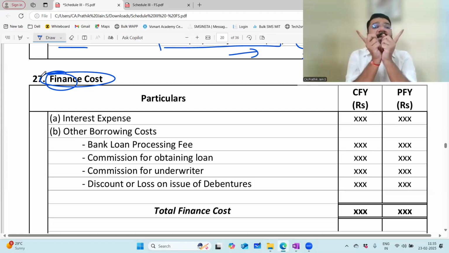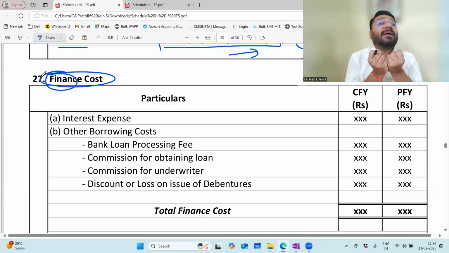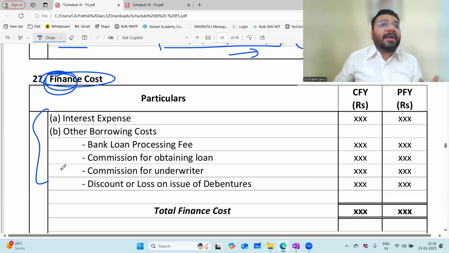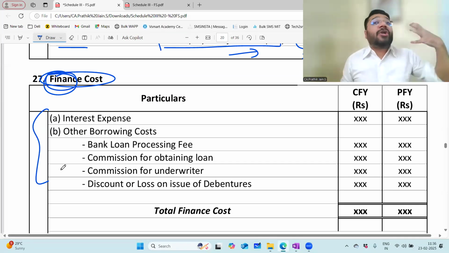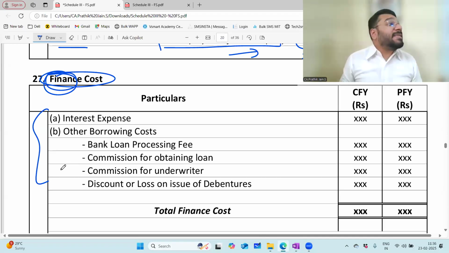Now, for both these cases, I'm supposed to pay compensation. Means what? If I get money from somebody, for enjoying somebody's money, I have to pay him something in return as compensation. So if I'm taking money from a bank, for utilizing the bank's money, I have to pay them interest. For taking money from the equity shareholders, I have to pay them dividend. So all this is what? Finance cost. Dividend will not come here. When I say finance cost, the primary part focused on here is borrowing. Dividend, that is equity and preference dividend, is a part of your items of appropriation. It doesn't come as a charge against profit.